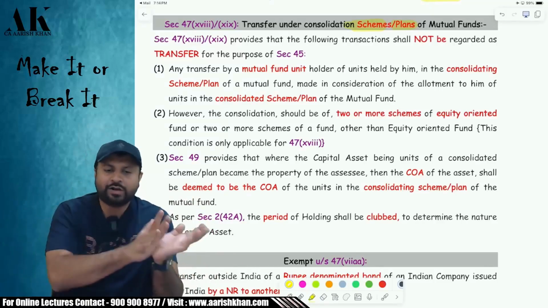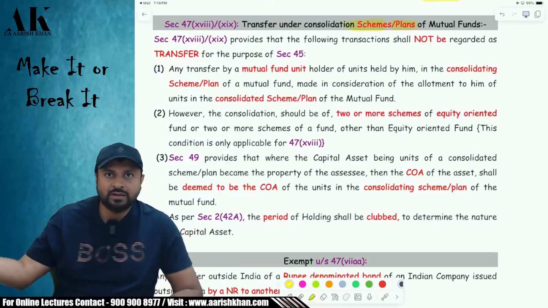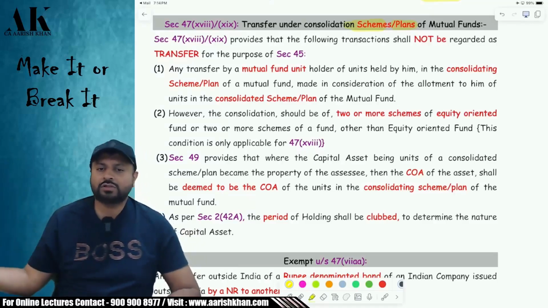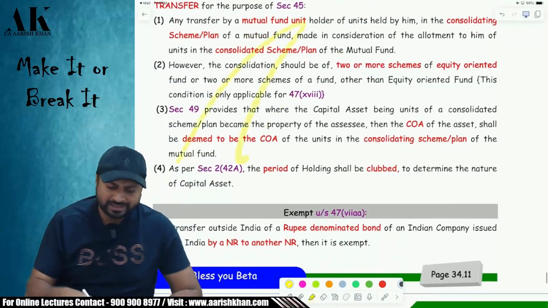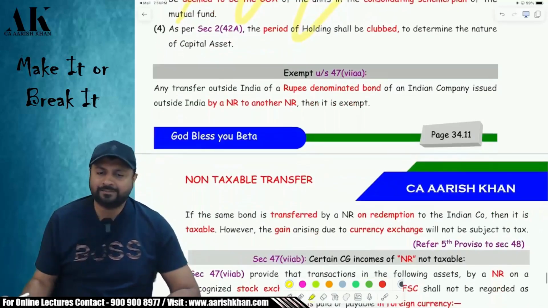Later on, when I sell the units of the new scheme, the cost will be the cost to the previous unit. Whatever was the cost of the consolidating scheme, that will become the cost over here. Period of holding will be clubbed. It is exactly similar to what is there under amalgamation. Nothing new. Okay. Next one.